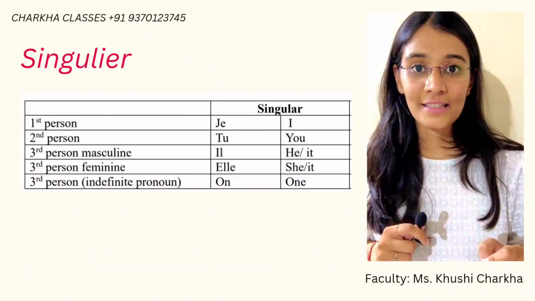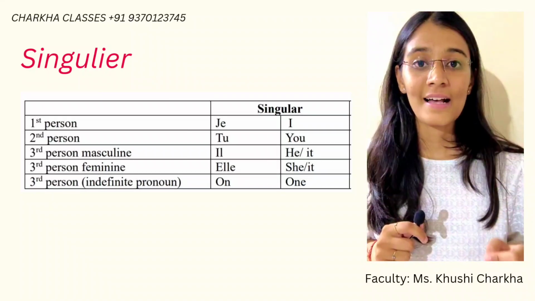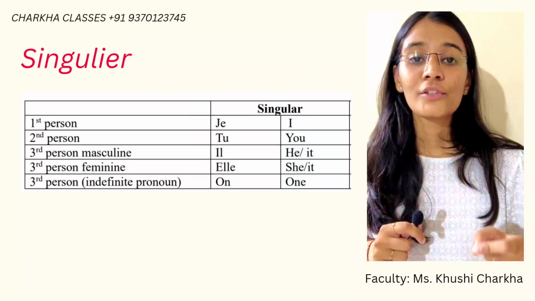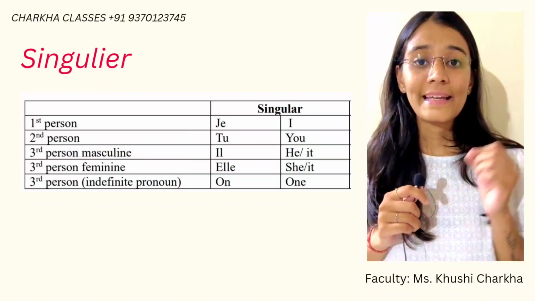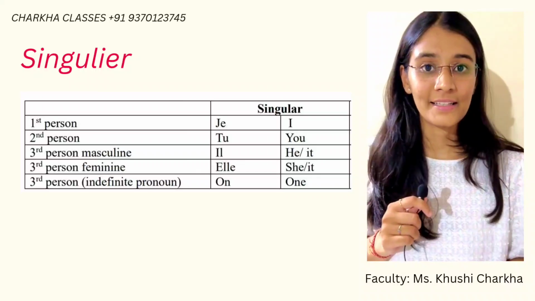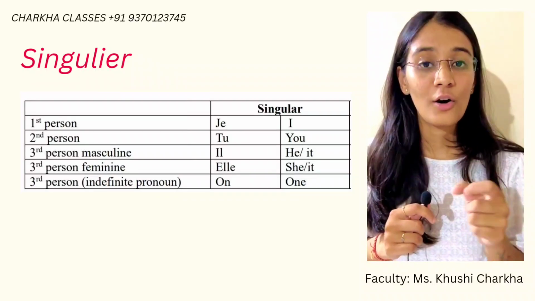Now in the singular category, there are the following subject pronouns. Je meaning I, as in measure, pleasure, okay. Je meaning I, tu meaning you, il meaning he or it, elle meaning she or it. Another one is on. On means one, okay.